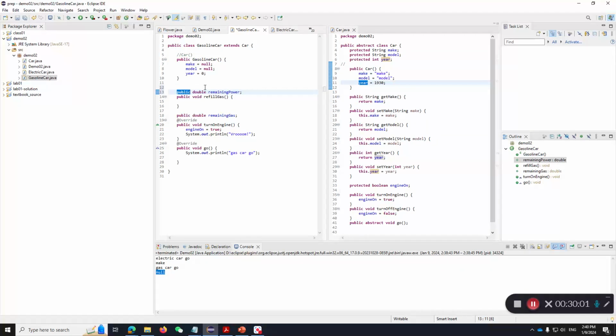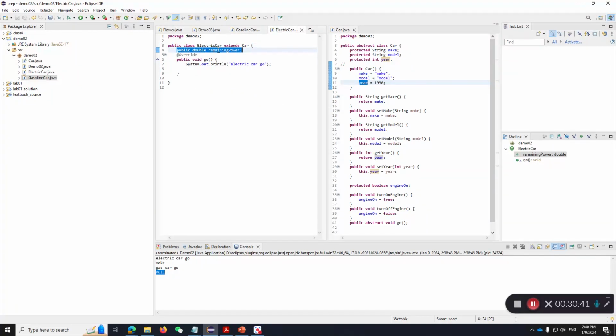A gasoline car has a protected remaining fuel. Okay. And when I refill my gas, I can increase my remaining fuel by a certain amount. Right, I can do that. So this is a function that's not visible, that's not inside car. But because I extend car, I can have more stuff.